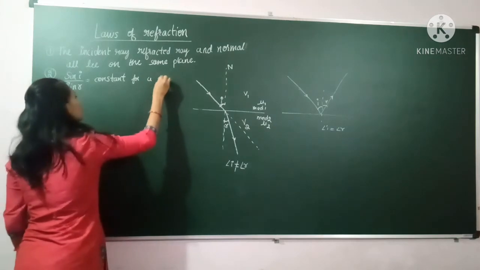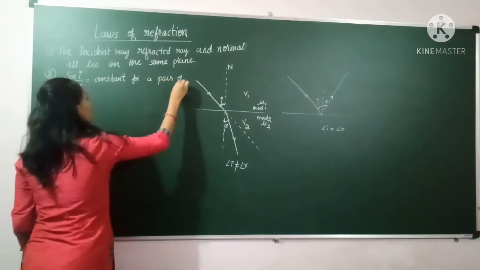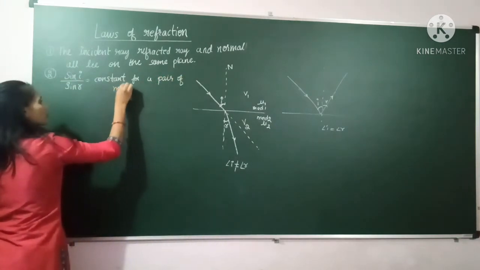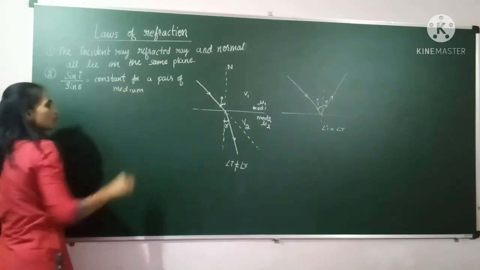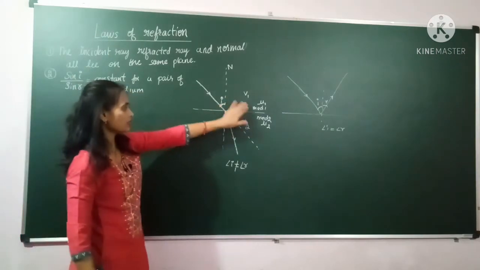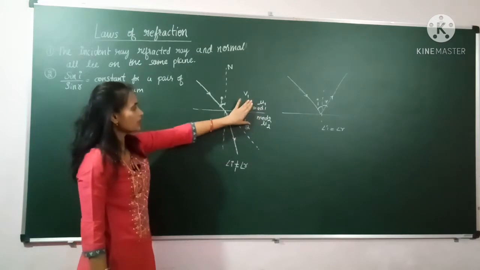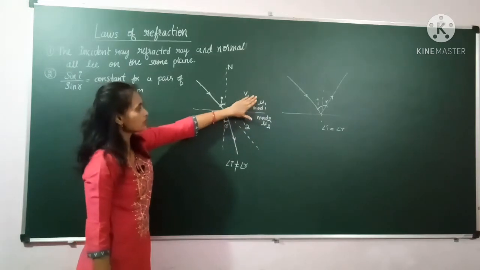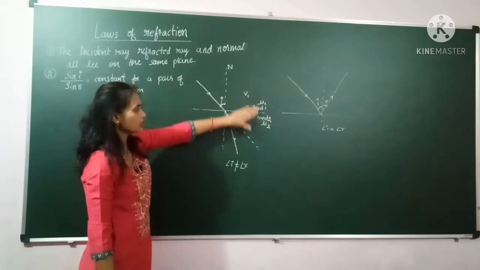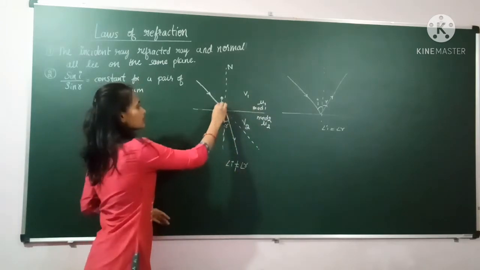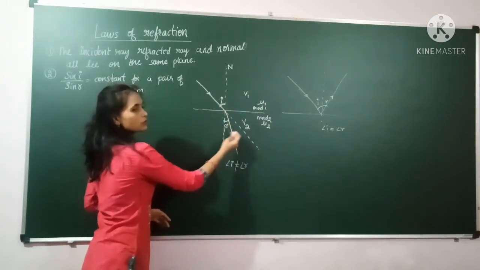For a pair of medium, means here if you take any medium, air medium and here water medium, if this medium is fixed, suppose if this air and this water, if you are not changing these two medium, if you are changing this angle, then this angle will also be different.